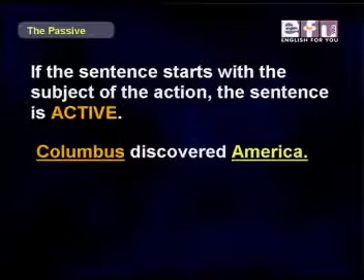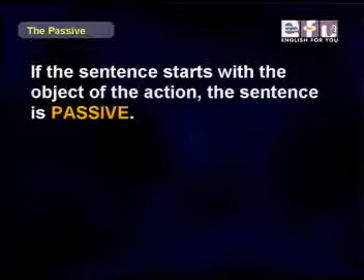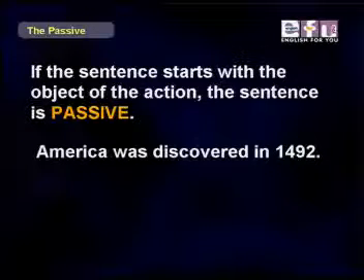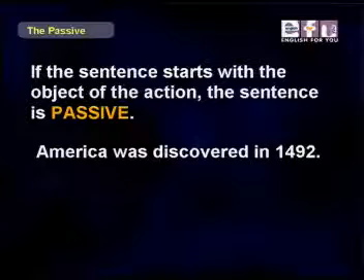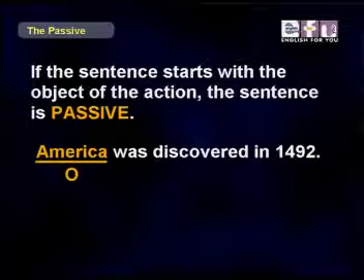Example, Columbus discovered America. So Columbus is the subject. We're starting with the subject, so it's an active sentence. Now, if the sentence starts with the object of the action, the sentence is passive. Example, America was discovered in 1492. In this one, America is the object, and we're starting with the object in this sentence. So that's why it's passive.